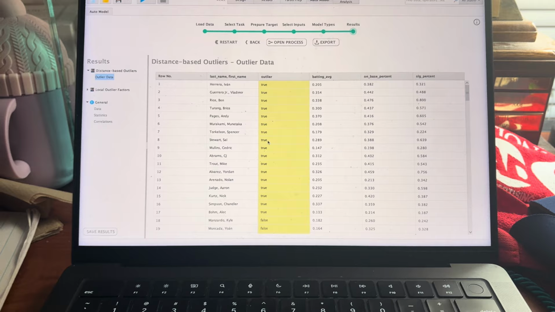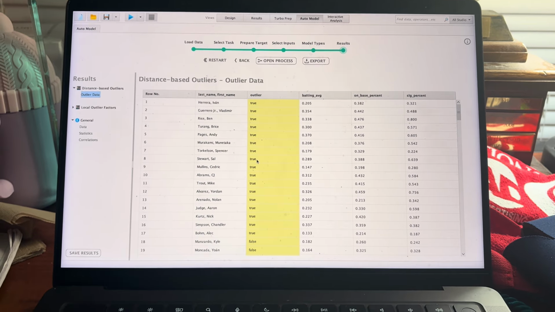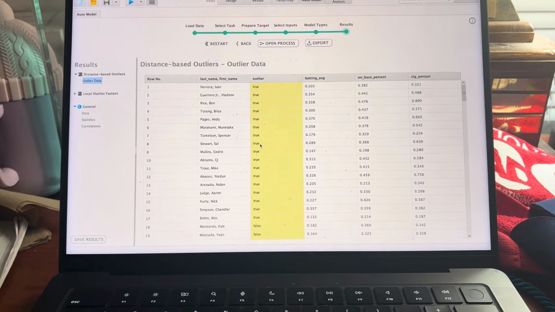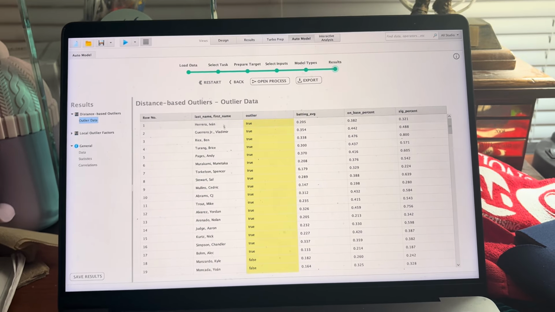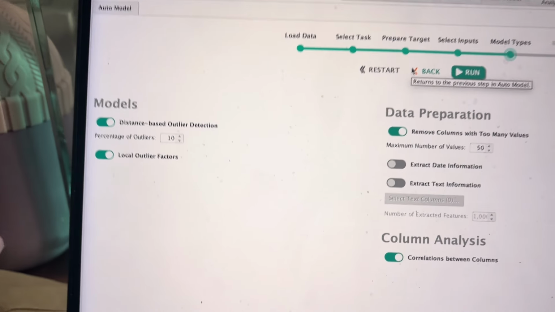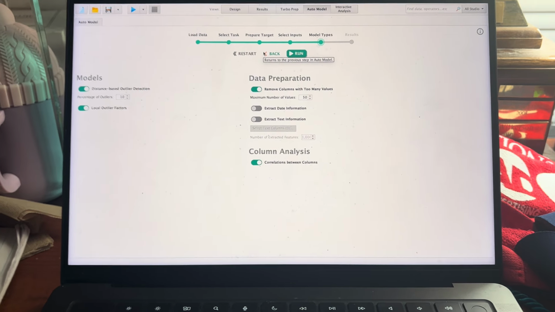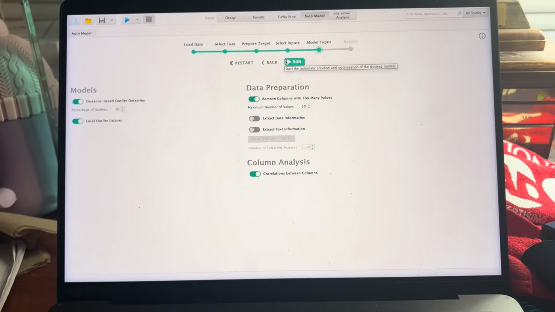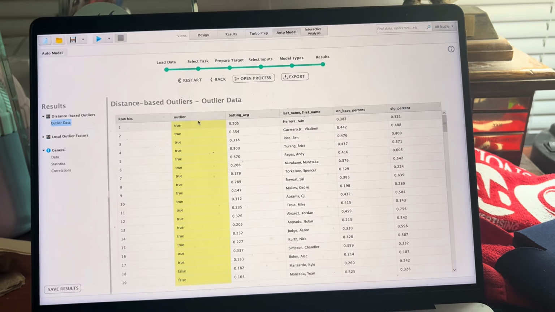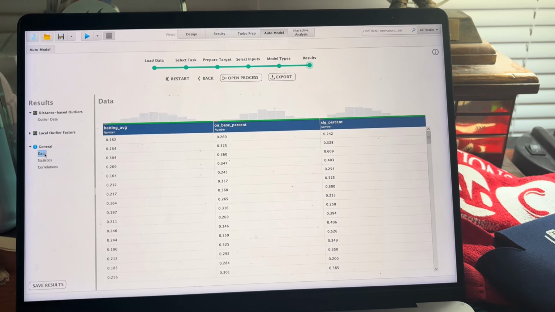Now, to answer my question, I determined that outliers would be the best model to choose. So I set my outlier process here. If we can go back, percentage of outlier is 10. So distance-based outlier detection is 10, which means it is 10 points away from the average. So here you can see all the outliers, but we'll get to that in just a second.